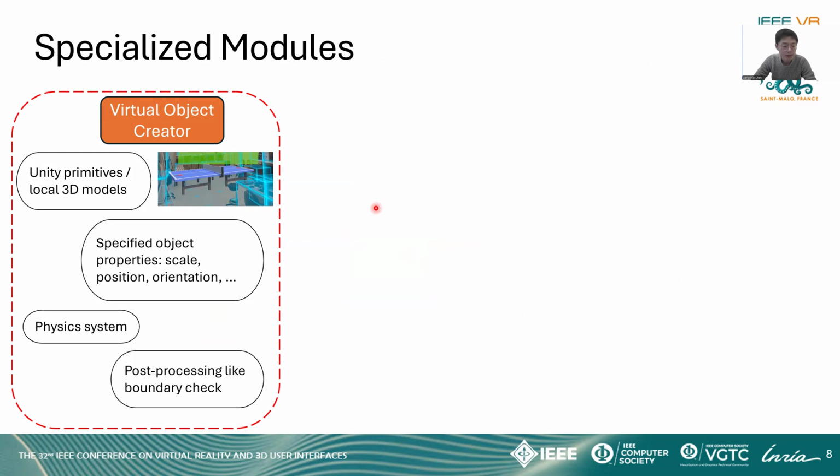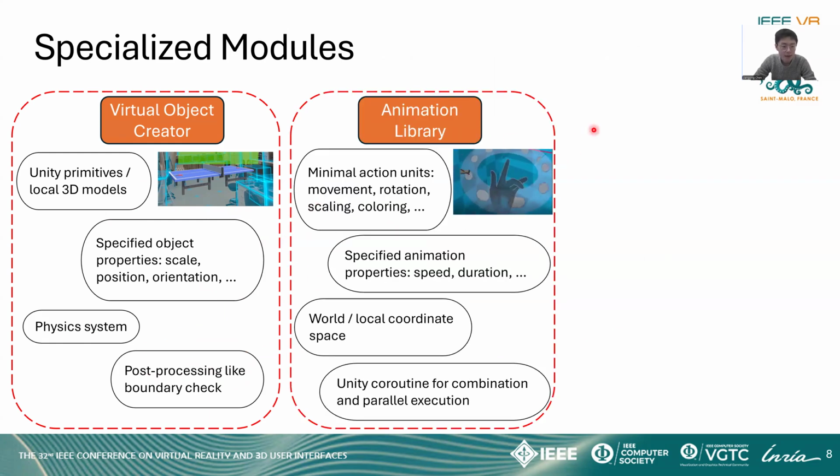To handle various requests from the users, we define three dedicated modules to execute different tasks. The first one is the virtual object creator. We can create virtual objects from either Unity primitives or by loading local resources or 3D models. We let the large language model provide specific properties and leverage Unity's physics systems and conduct some post-processing to ensure the desired output. The second one is the animation library.